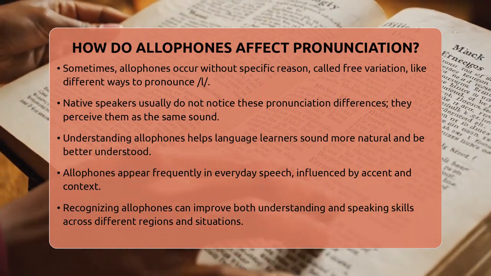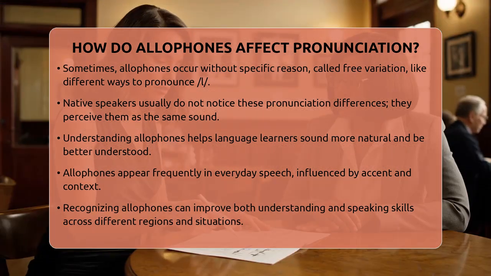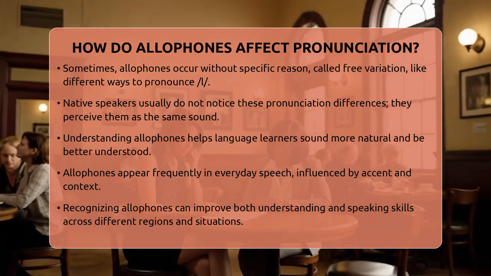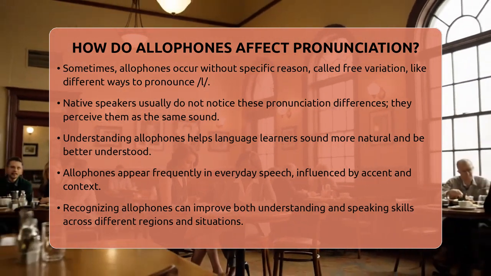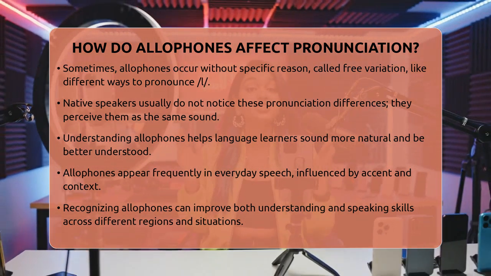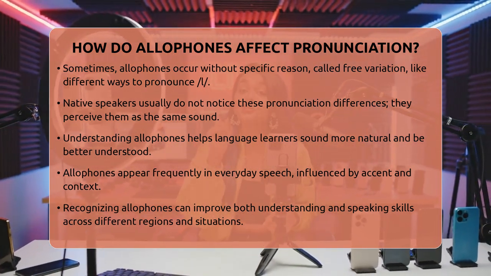For instance, in the sentence, "The teacher explained how to pronounce the T sound in different words," the T can be pronounced as T or T-aspirated, depending on the word and accent. This variation is normal and part of how languages naturally work.